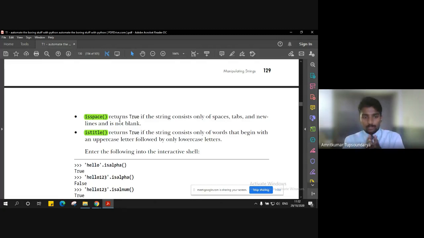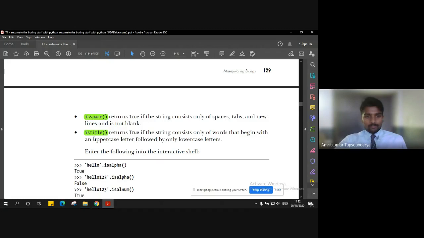Hope you know the difference between a space and a tab, right? If you don't know, please go check out the notepad, hit space, and at the same time hit tab. You see the difference. You'll get to know. Right? So, isspace method just checks whether there is any type of space present. It can be a simple space or a tab space or a new line, but it doesn't check for the blank string. Right? Fine.